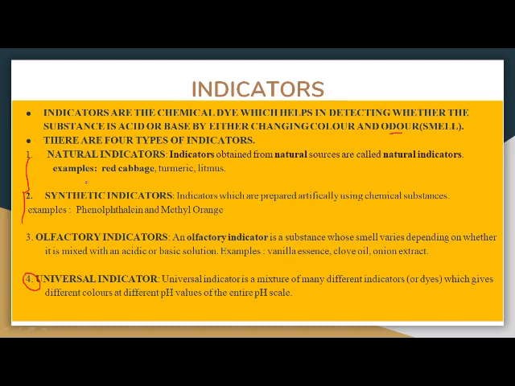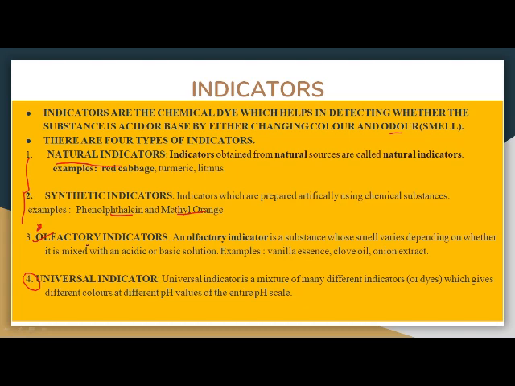The first one is natural indicators. Natural indicators, as the name suggests, are obtained from natural sources. For example, red cabbage, turmeric, litmus. Next, we have synthetic indicators. Synthetic means they are artificially prepared by using chemical substances. The examples are phenolphthalein and methyl orange. Up next we have olfactory indicators, very important.